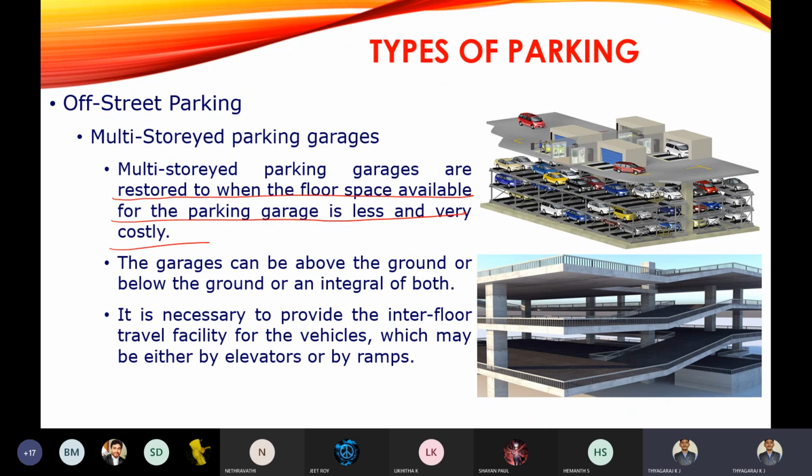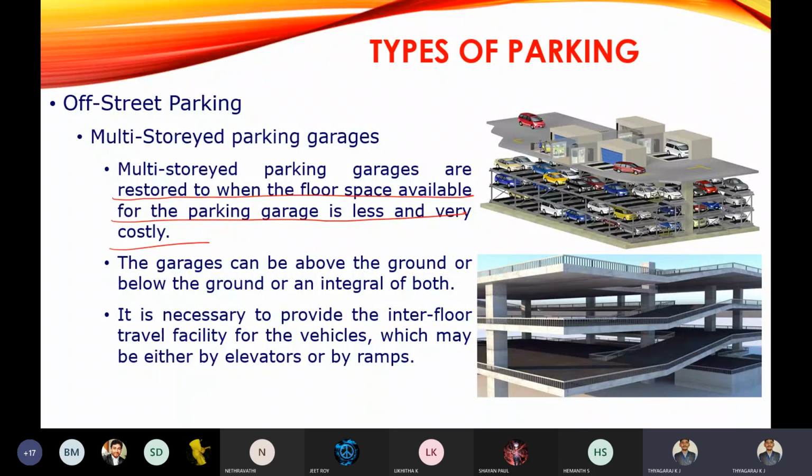So you park your vehicle in a multi-storey building, and there are some such buildings available. In Bangalore, for example, in Vijayanagar TTMC, you can see this multi-storey parking. The parking space will be on each individual floor.